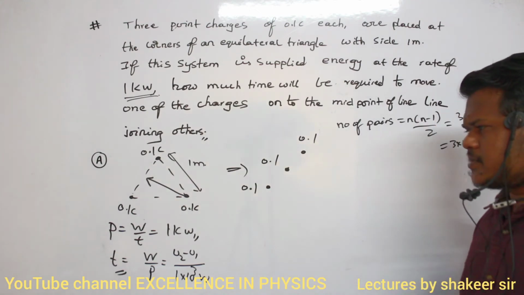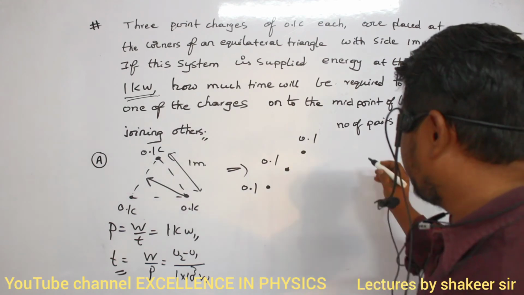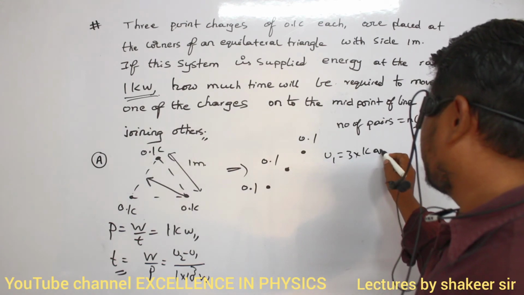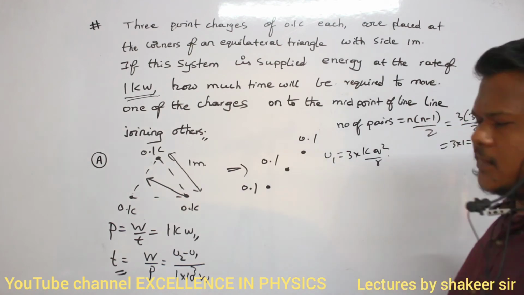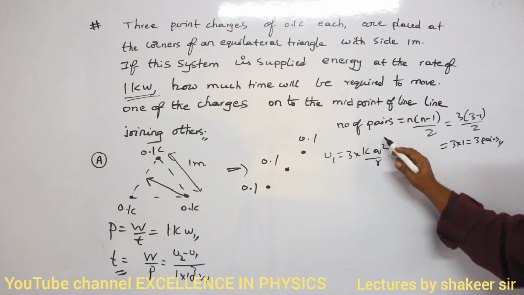And all of them are present at the same distance only, no? And the charges are also equal. So therefore, directly I can write U1 is equal to 3 into KQ square divided by R. I can write like this, no? KQ1 Q2 divided by R is the potential energy for one pair.